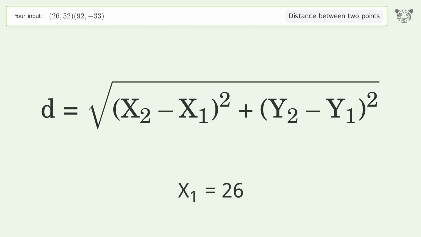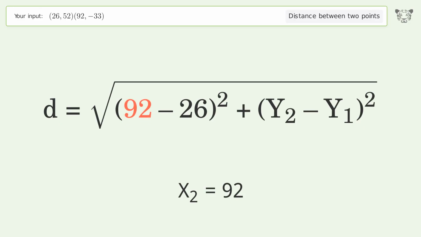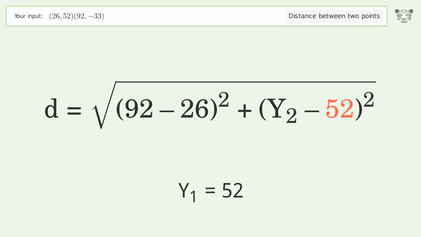x1 equals 26. x2 equals 92. y1 equals 52. y2 equals negative 33.